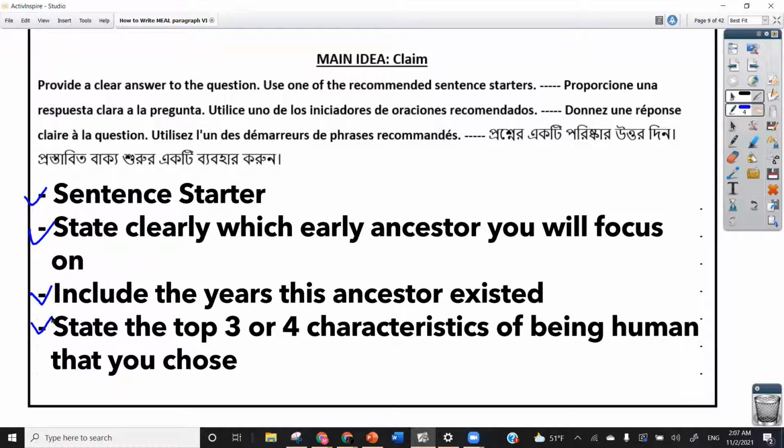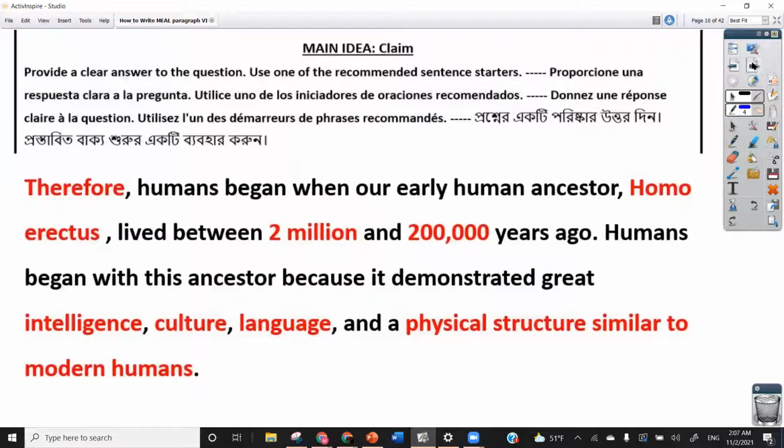Let's look at an example of a completed claim. As you can see here, it includes all the things I mentioned. It has a sentence starter, therefore. It includes the name, Homo erectus. It includes the years that Homo erectus existed, between 2 million and 200,000 years ago.